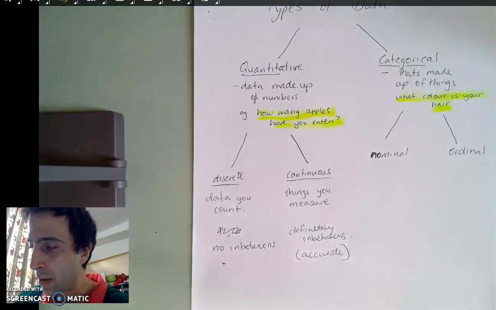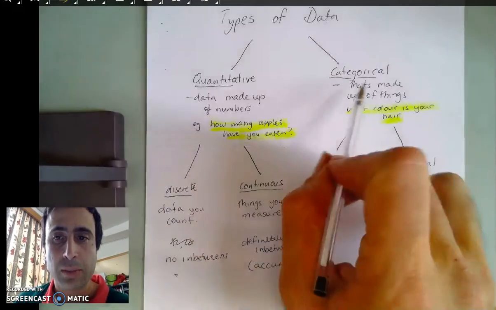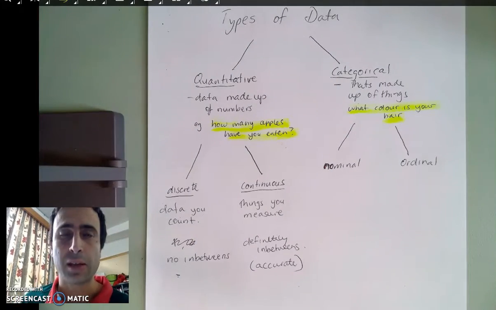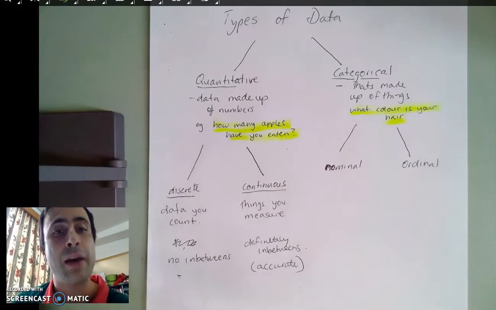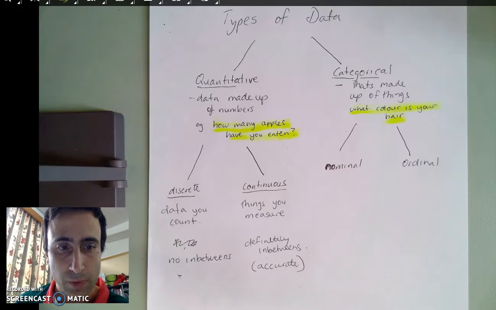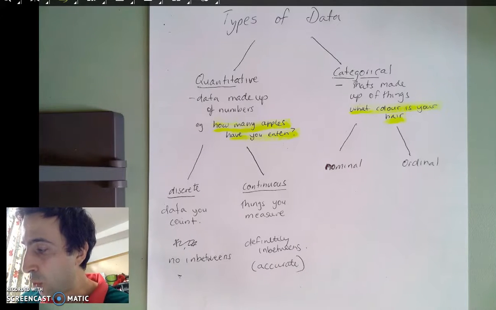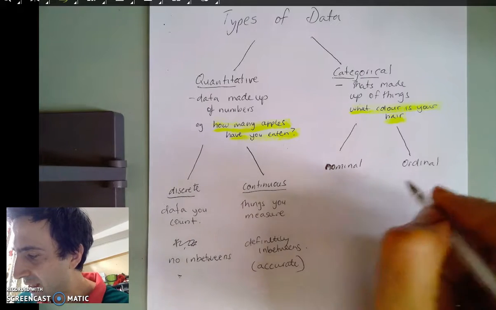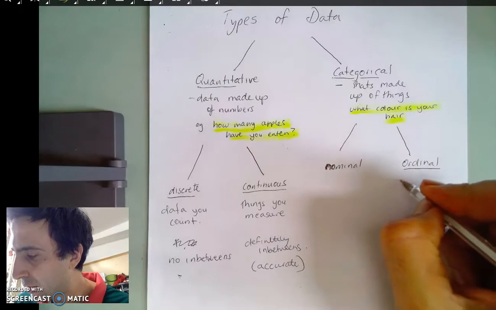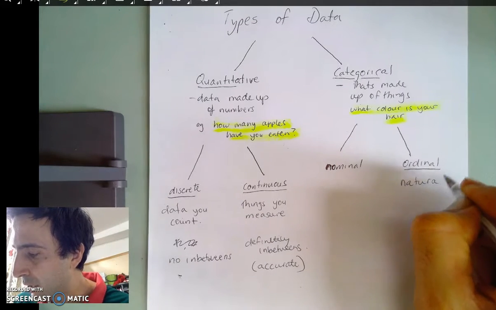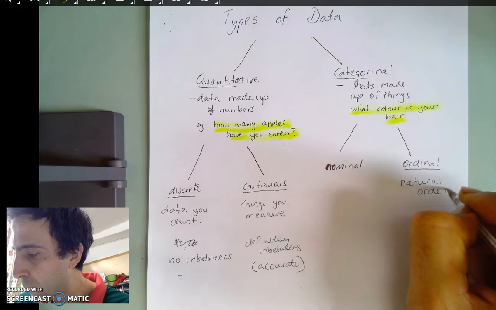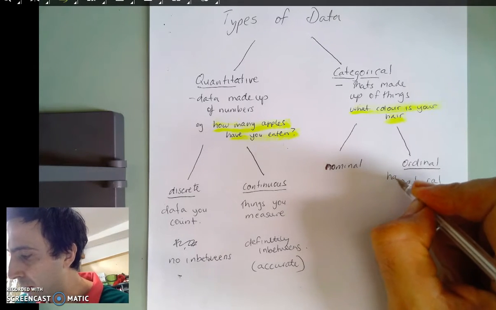Whereas if we look at categorical data, it is a little bit more general in the sense that it's made up of things, but some things have a natural order. For example, ordinal data has a natural order. And these are things like months of the year.